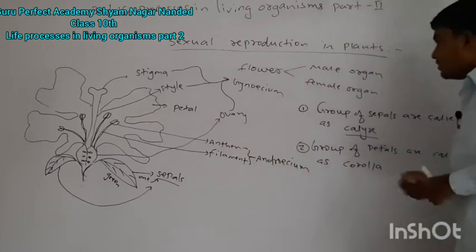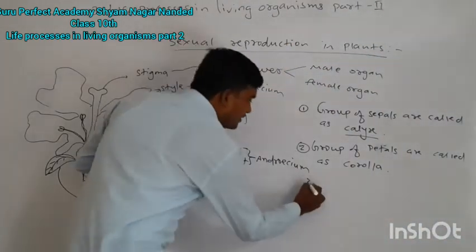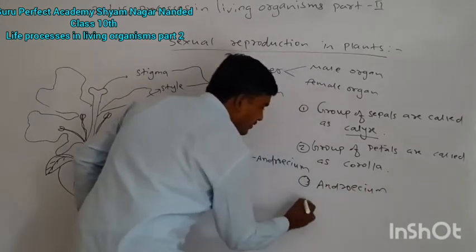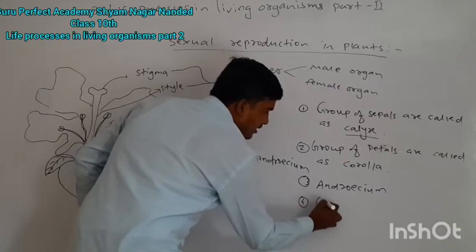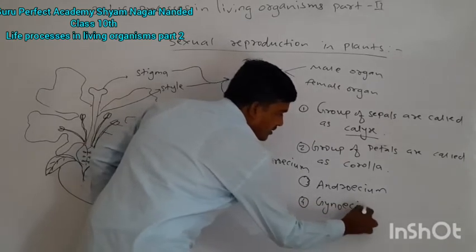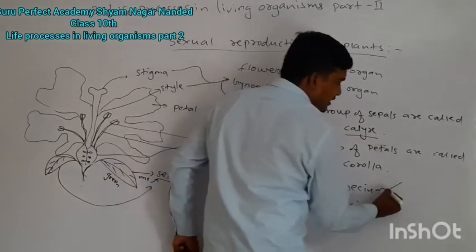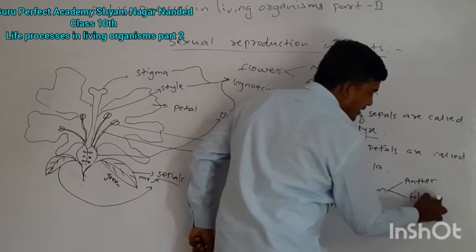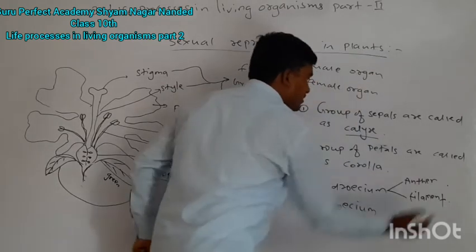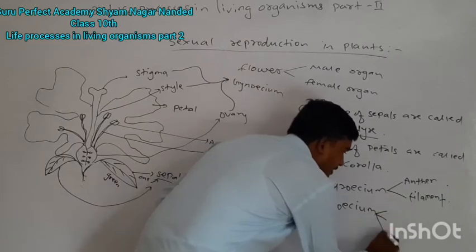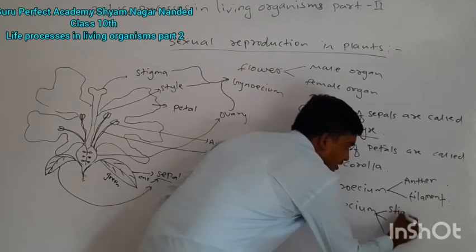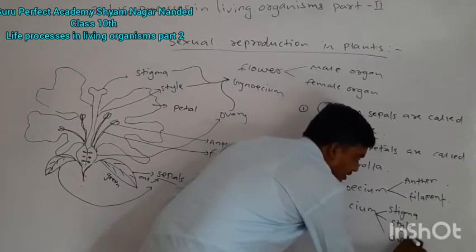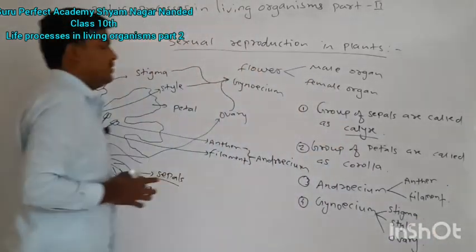So the third whorl is androecium and the fourth whorl is gynoecium. The androecium divides into anther and filament, and the gynoecium divides into 3 parts: stigma, style and ovary.